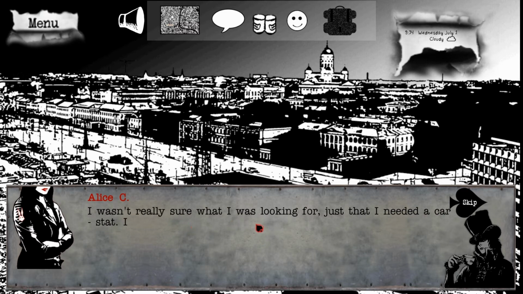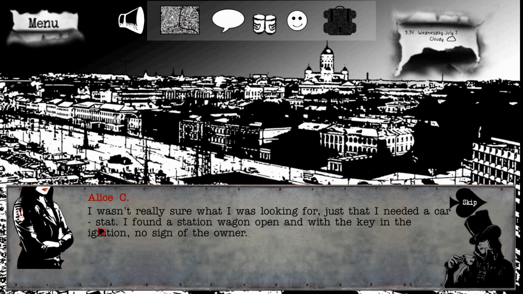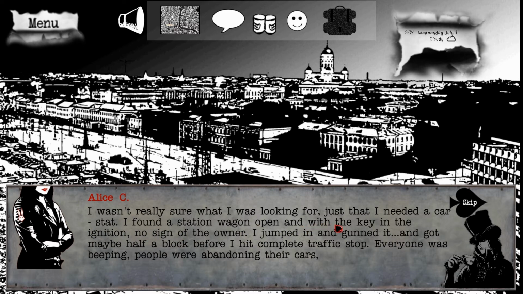I wasn't really sure what I was looking for, just that I needed a car, stat. I found a station wagon open and with the keys in the ignition. No sign of the owner. I jumped in and gunned it and got maybe half a block before I hit a complete traffic stop. Everyone was beeping. People were abandoning their cars.